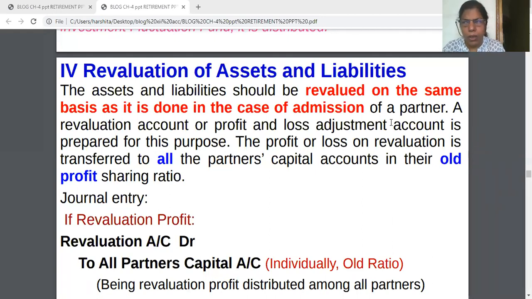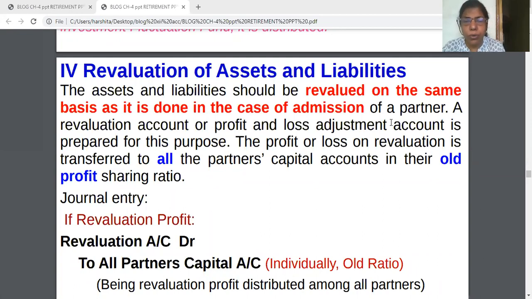So when the question comes, do you think revaluation of assets and liabilities of admission and retirement is different? No, it is always the same. In case of admission, retirement, death, the revaluation account is the same, the process is the same.